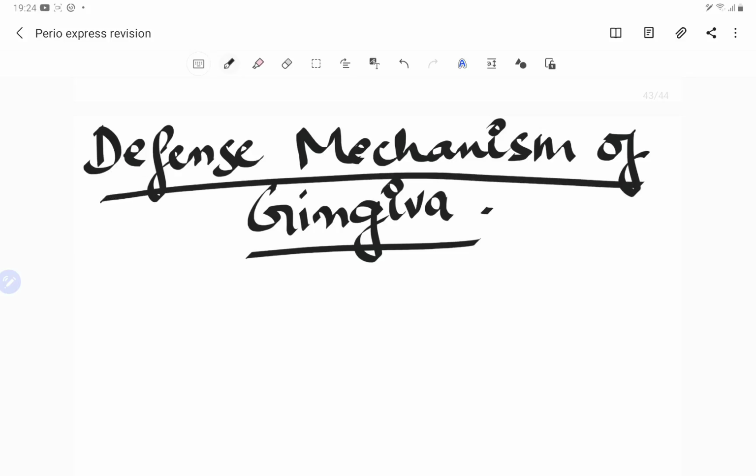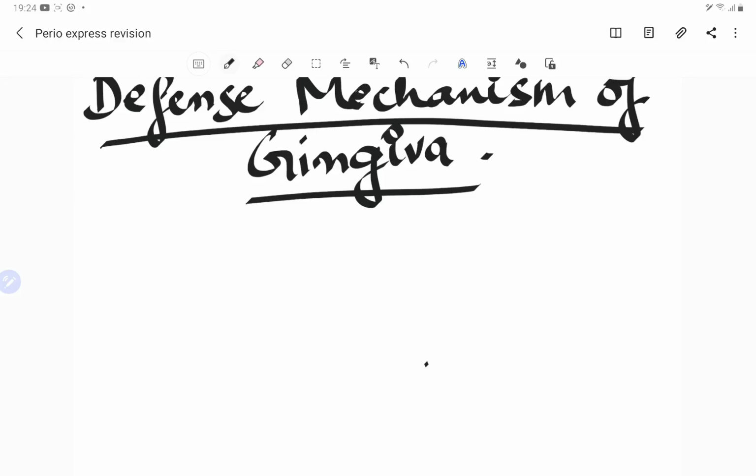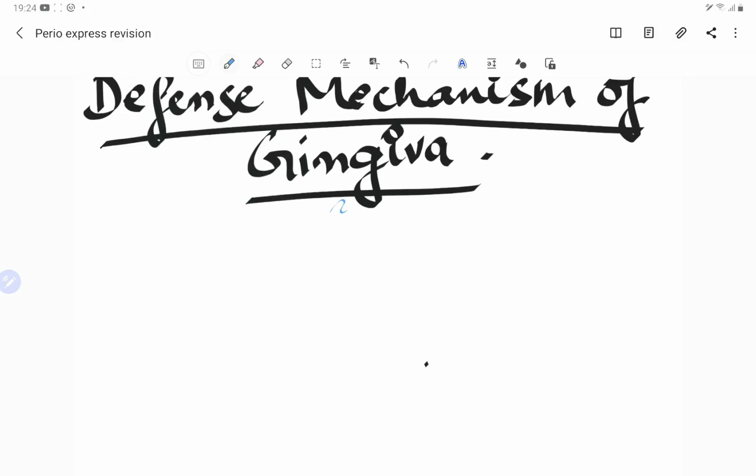What is transudate? What is exudate? First of all, we should be familiarized with both of these terms. So guys, we have got two terms. One is the transudate. I'm going to write with a blue because it is only the water content. So transudate, I'm always bad at spellings. Transudate.